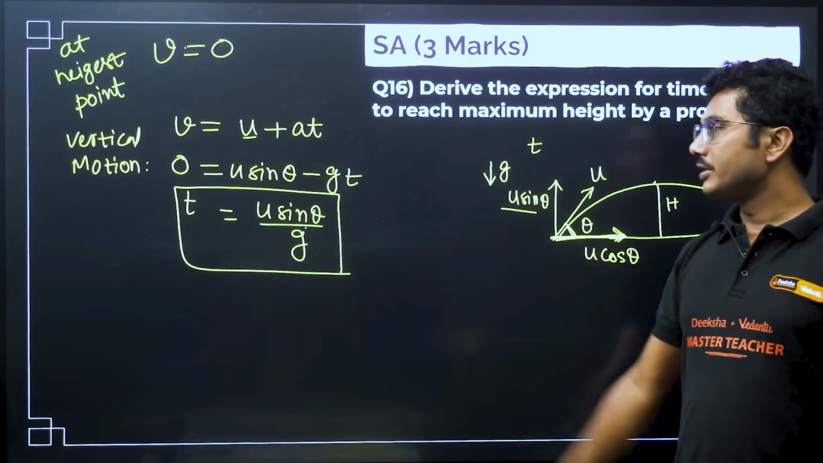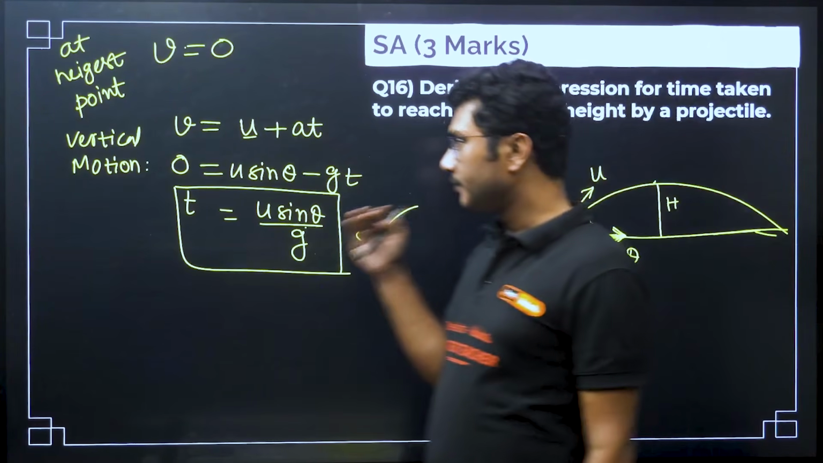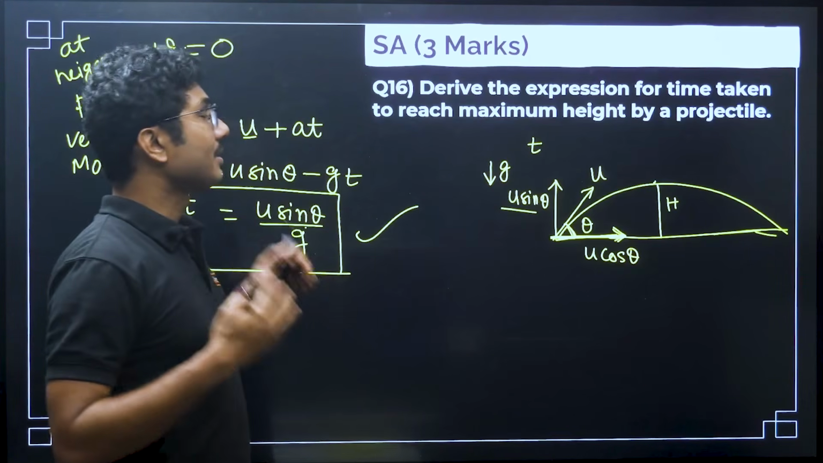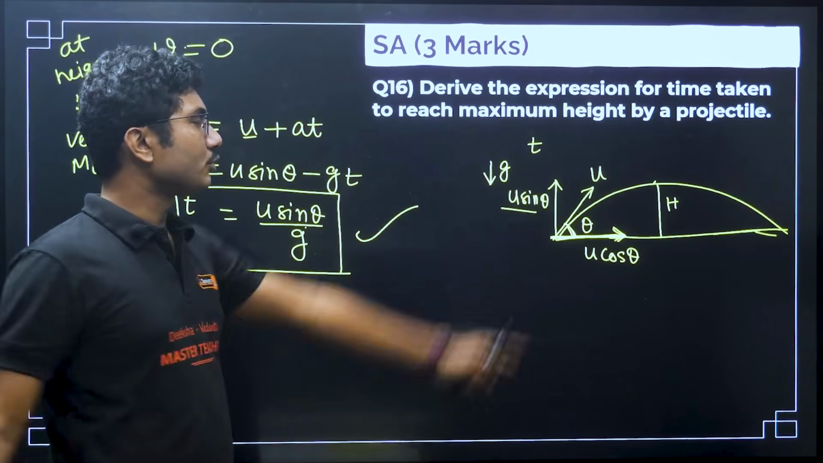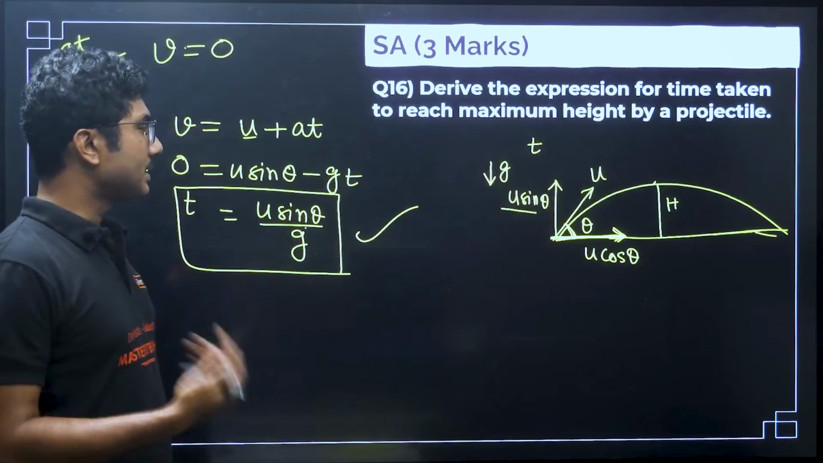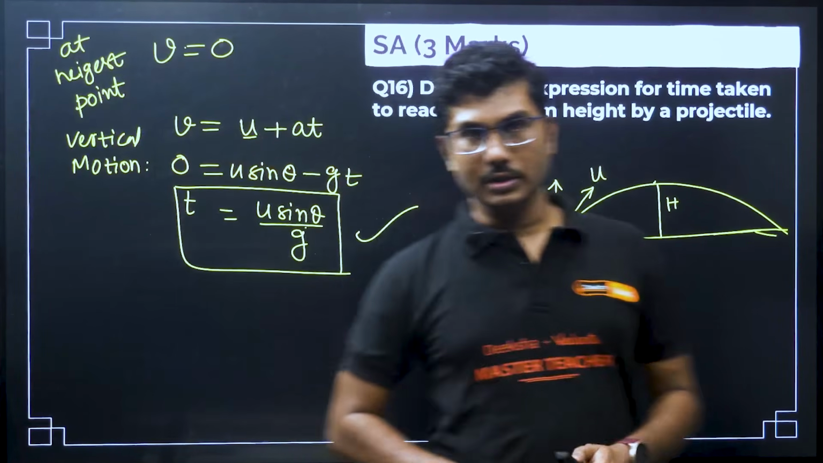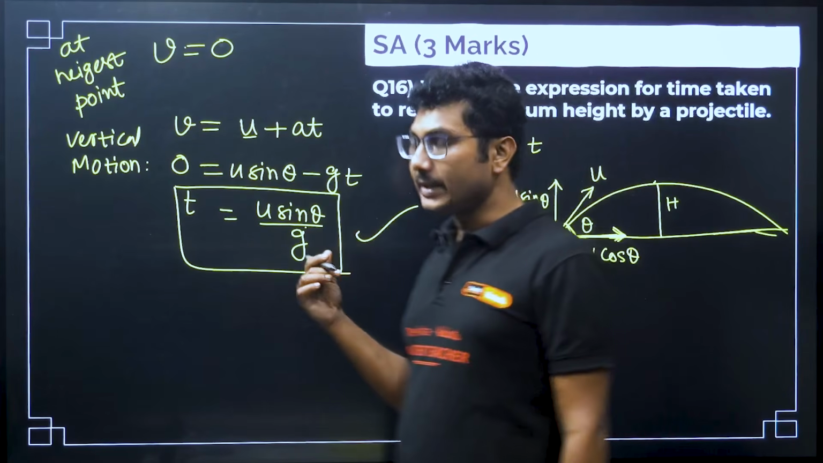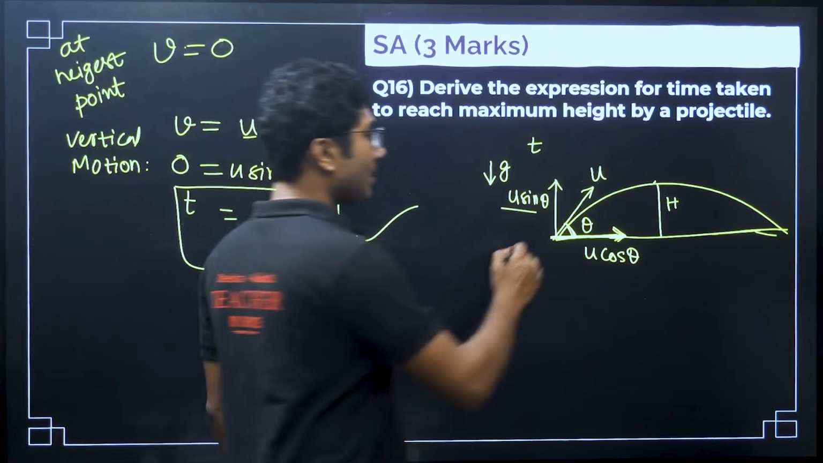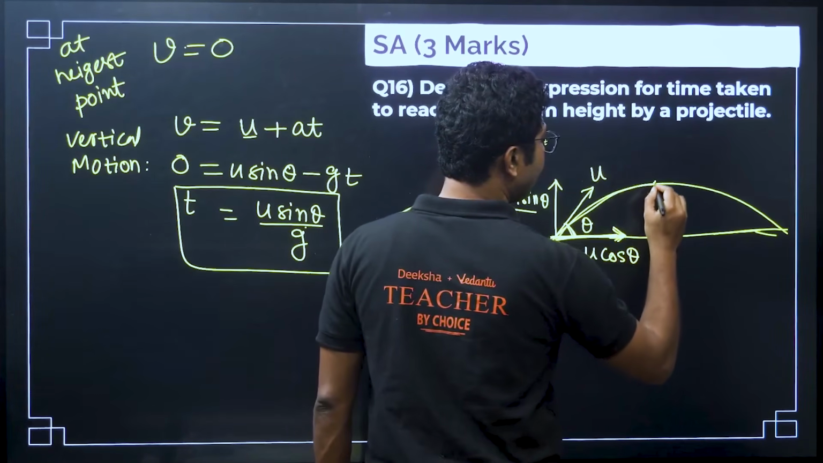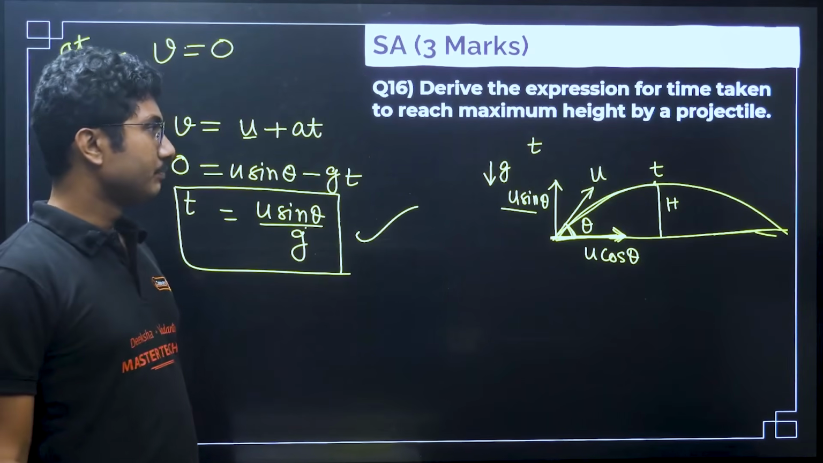This is a very, very important and easy derivation, and 3 marks you will get only for doing this. Also you have to draw the diagram, show the components, that is compulsory, and mention that you are using only the vertical motion, not the horizontal motion. So this is the time taken by the projectile to reach the maximum height. If you throw the projectile, it will take time t to reach over here, and at this point it will reach the maximum height.